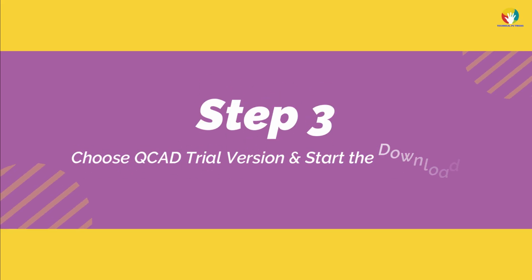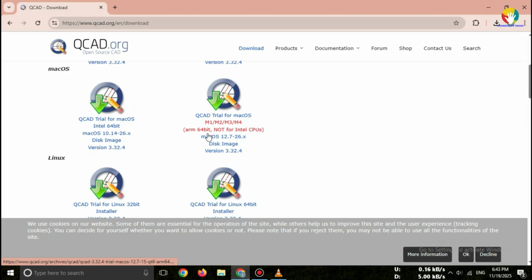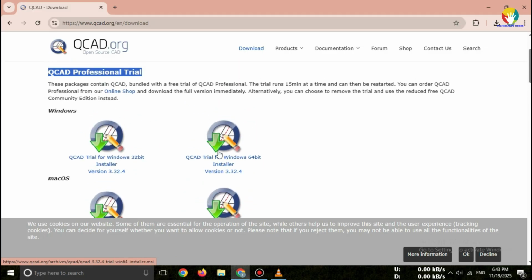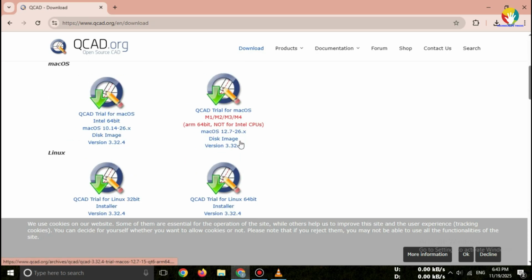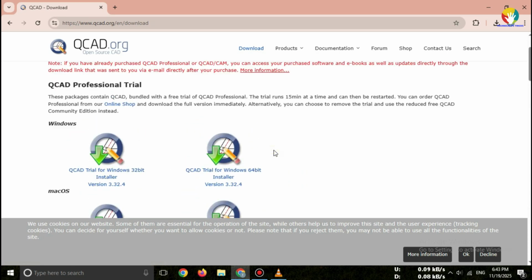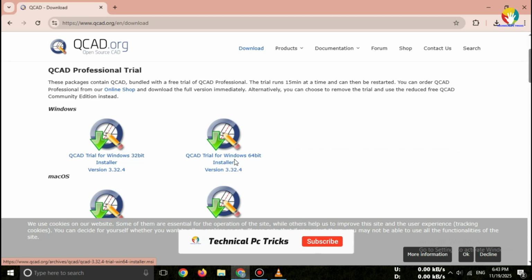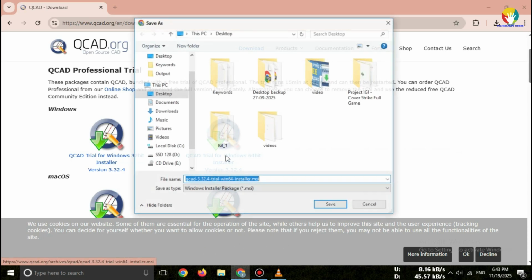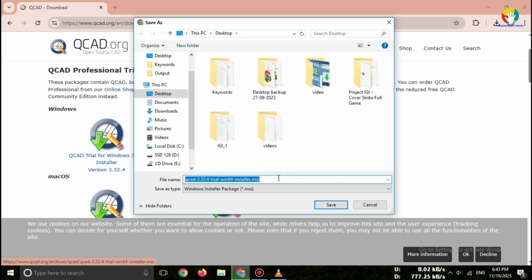Step 3. Choose QCAD trial version and start the download. Scroll down and find QCAD Professional, free trial. This is the full version trial of QCAD with all features unlocked. Click on your operating system's download button. After clicking, QCAD will start downloading automatically.